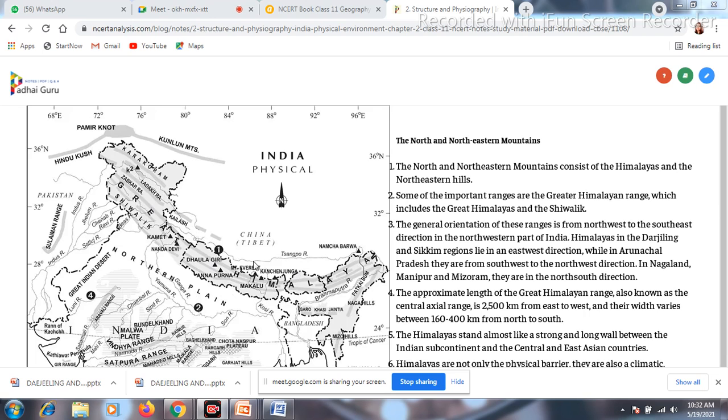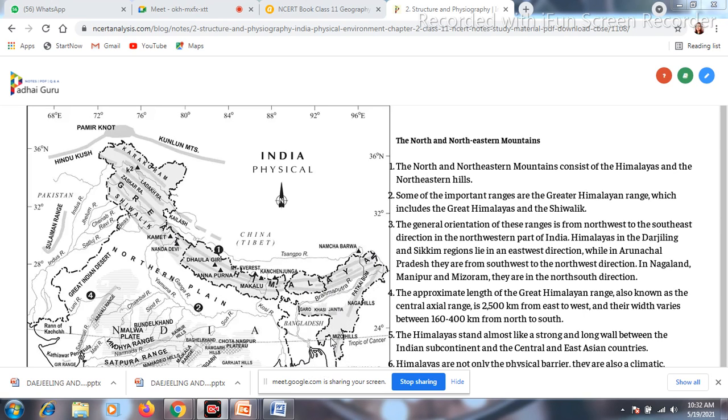In the northwestern part of the Himalaya, we are having Kashmir hills. Over here, we are having Himachal and the Uttaranchal hills. Next, we are having the Darjeeling and Sikkim hills. In this part, we are having Arunachal hills, and over here we are having eastern hills and mountains.